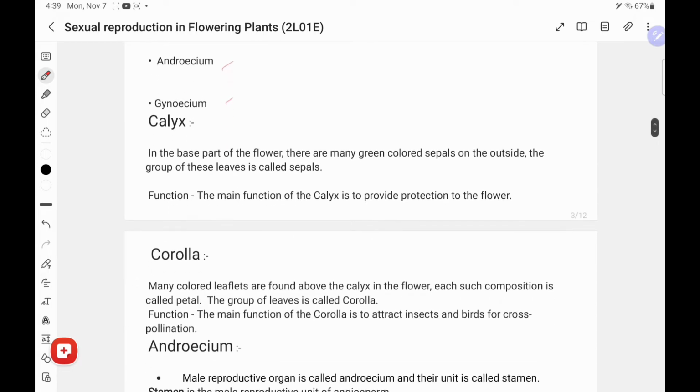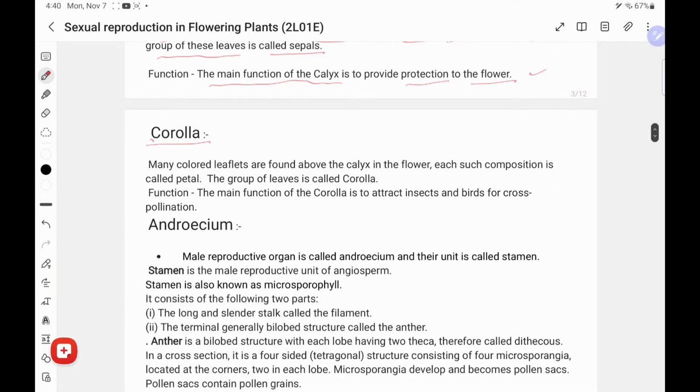What is calyx? Calyx first. In the base part of the flower, there are many green colored sepals on the outside. A group of these leaves is called calyx. What is the function? The main function of the calyx is to provide protection to the flower.